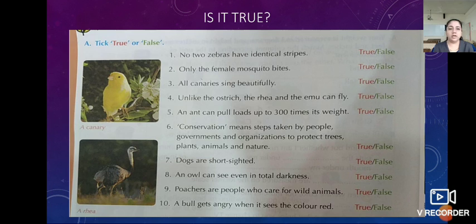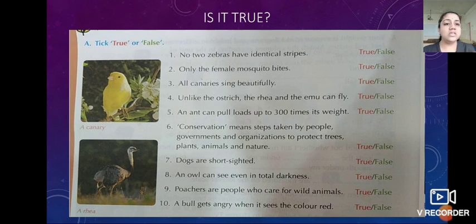Tick true or false. Sentences and pictures are given; we have to read the sentence and then tick true or false. The first sentence is, no two zebras have identical stripes. On a zebra, black and white stripes are there.